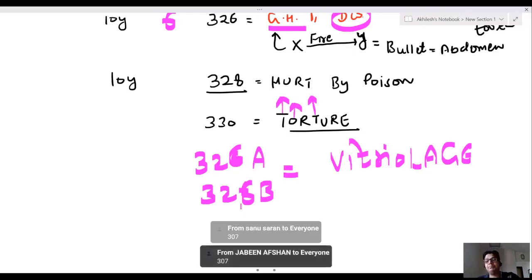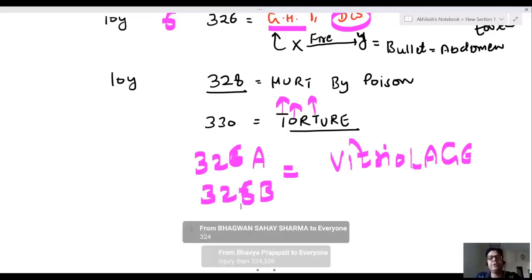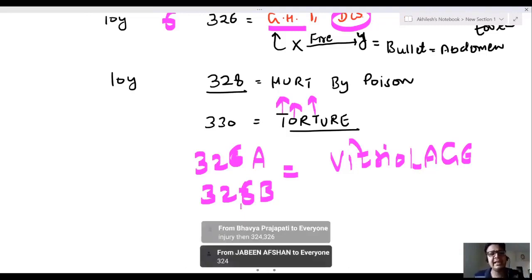Ma'am, Damodaran, you have written 324. Okay, you have written 324, but I have not mentioned anything about the injury. If I would have mentioned the injury, now listen. X fired on Y. There is a bullet scratch on the skin of Y. Which IPC will be applicable? Then you should have written 324. Bullet scratch, yes, then it would be 324. But I have not mentioned anything.